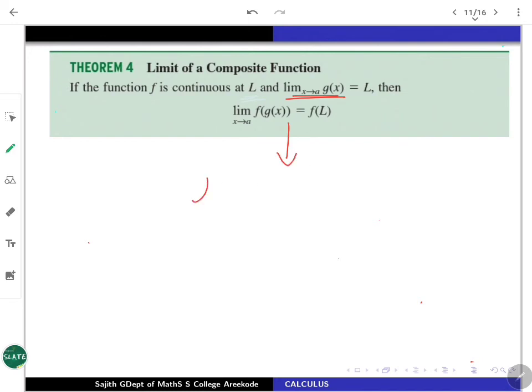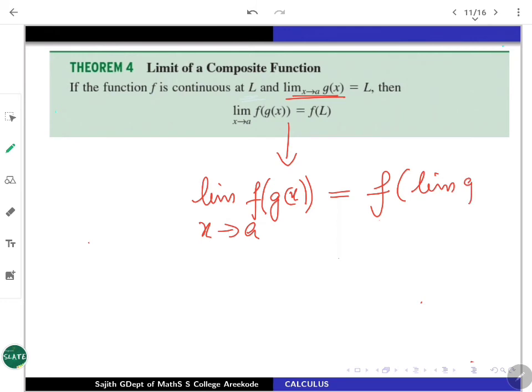What this says is, the limit of f of g of x as x is nearing a, you are trying to say that it is f of L. What is L? L is the limit of g of x, the first function, as x is nearing a. So whenever these functions are continuous and you are applying f on this limit process, under this continuity f will take it inside very easily. You can push it inside.